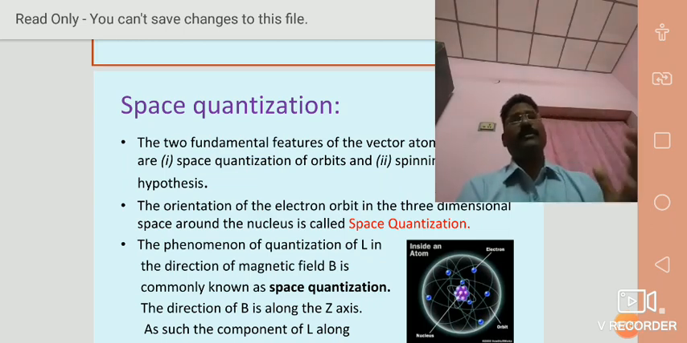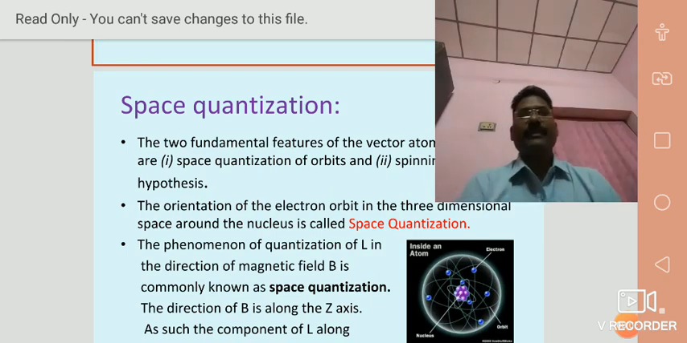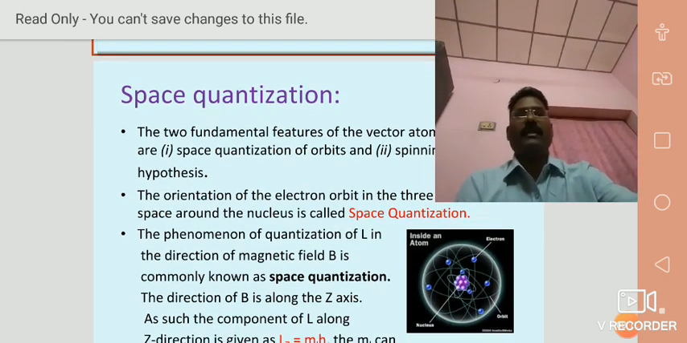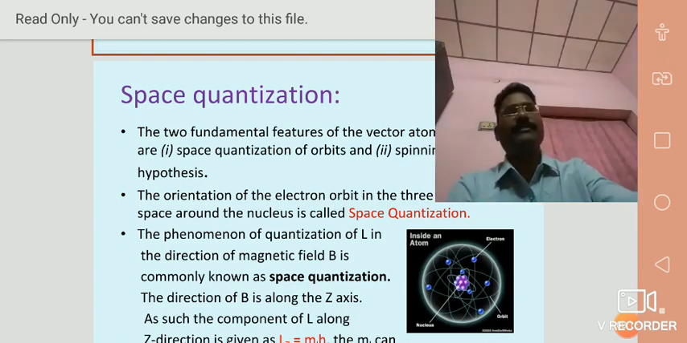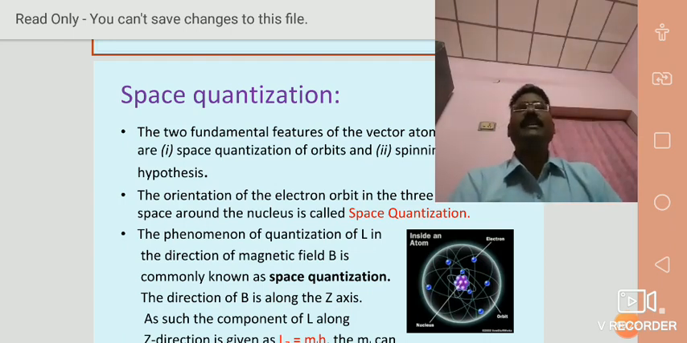The influence of charge on the nucleus inside the atom is only due to the charge of protons, remember. Therefore, the phenomenon of quantization of L. What is the phenomenon of quantization of L? L is the angular momentum of the electron. If the electron revolves in a closed path, it has a momentum. The momentum is called orbital angular momentum.